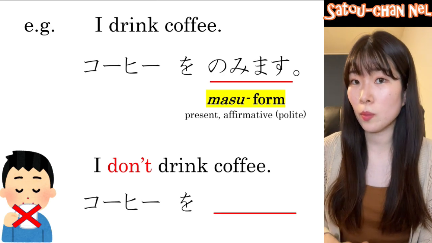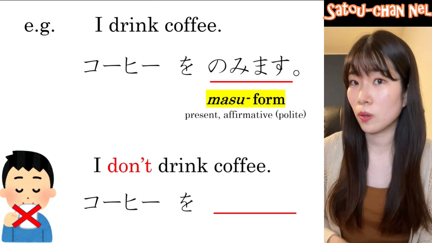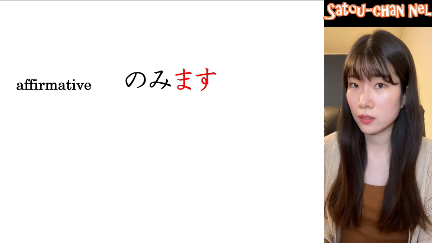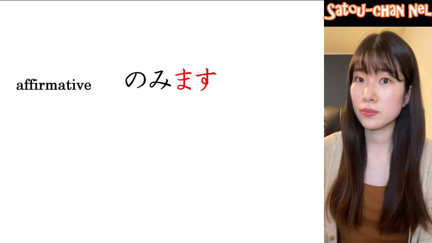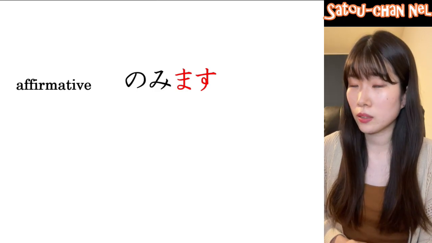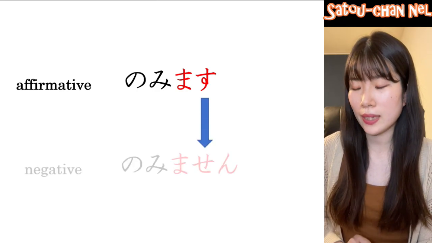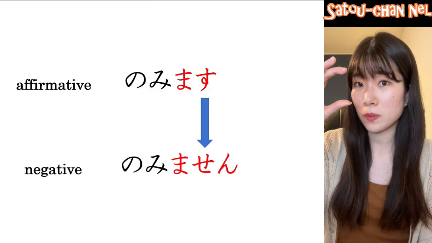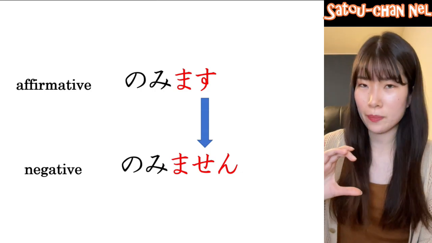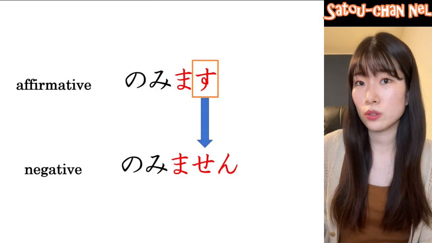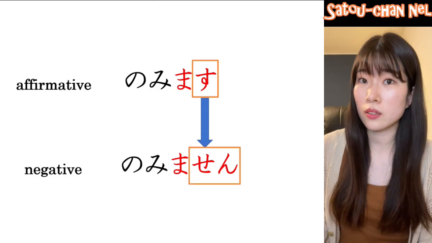As long as you know the masu form of verbs, you can easily make negative form of it. Masu form ends with masu, like 飲みます。When you want to negate it, just replace masu with ません。So 飲みます affirmative form, 飲みません negative form. The only difference is す and せん at the end.